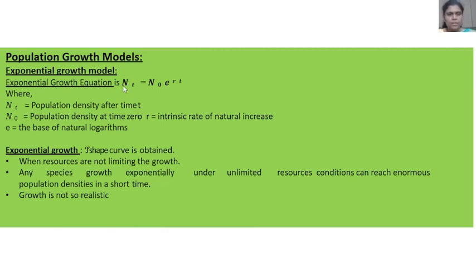This is the equation of the exponential growth model.